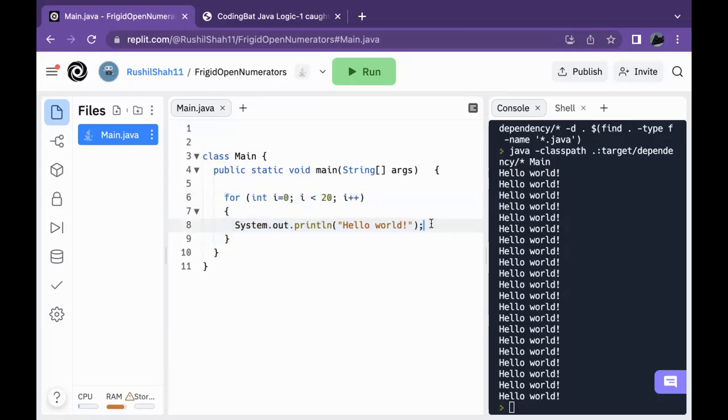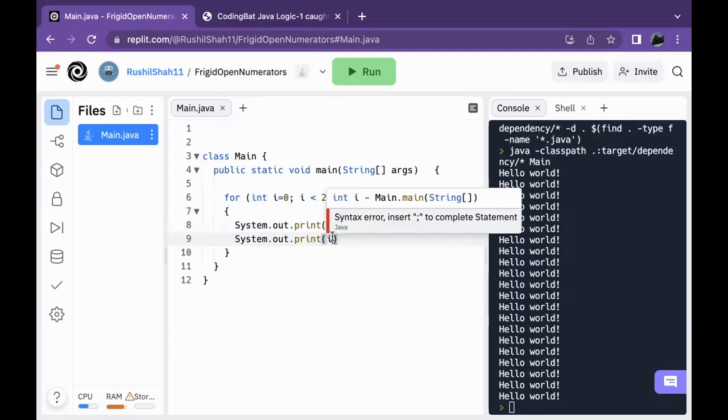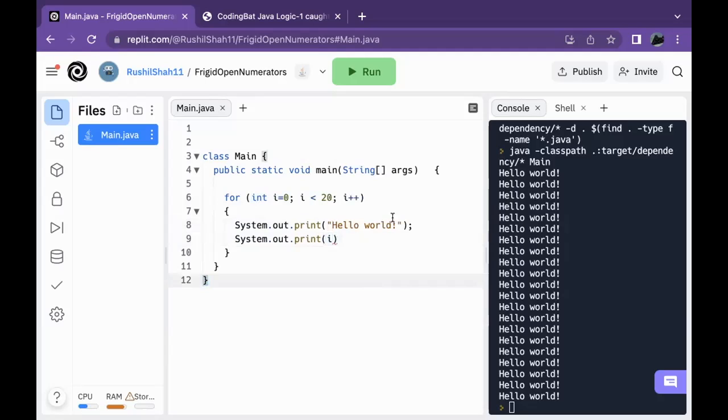So to prove it to you, let me go ahead and say system.out.print I. Let's go ahead and run this code.